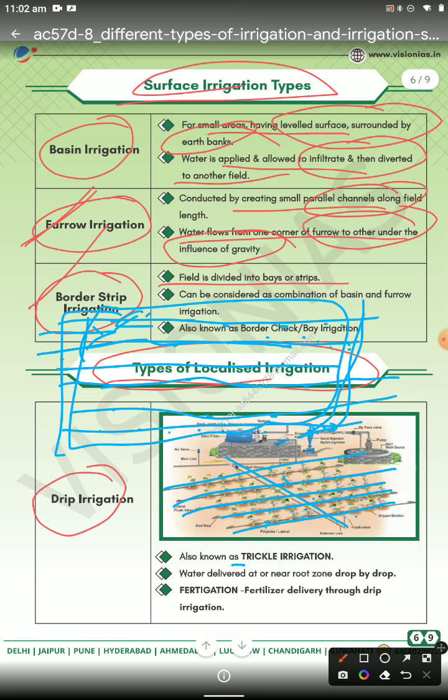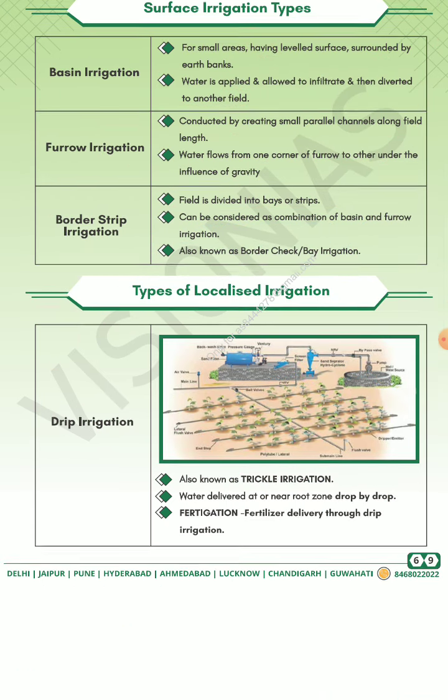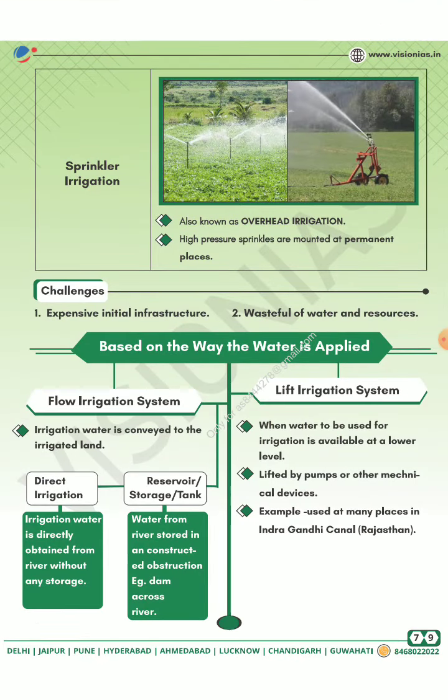It is known as trickling irrigation. Why trickling? Because in the structure of trickling irrigation, the water is delivered to the root zone drop by drop, and fertilizer is also delivered through the drip irrigation. In this you can also supply fertilizer with the water.